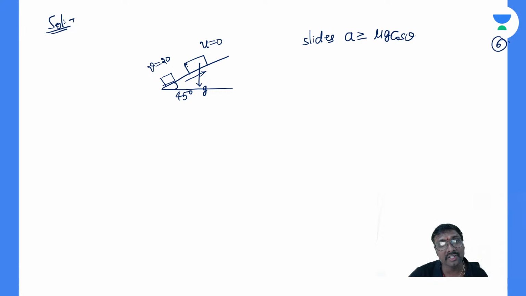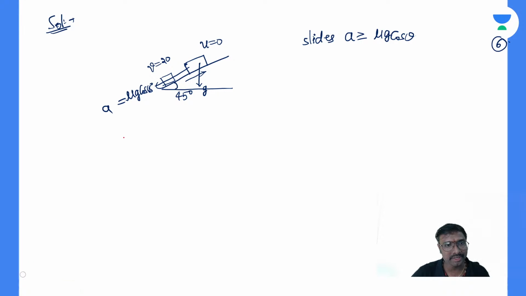The acceleration in this direction will be mu into g into cos 45. So that is your retardation. Retardation and acceleration both will be the same. If the left side is acceleration and the right side is retardation.